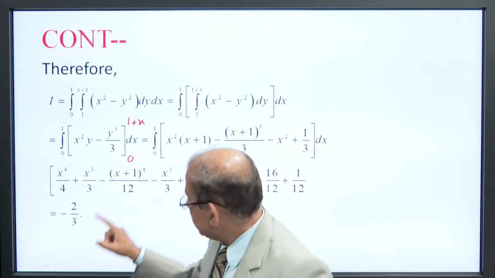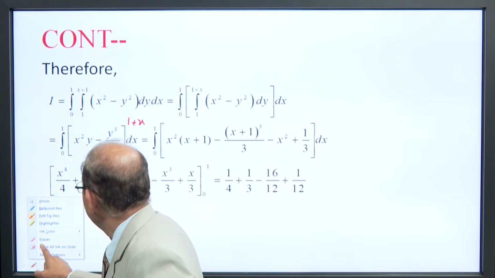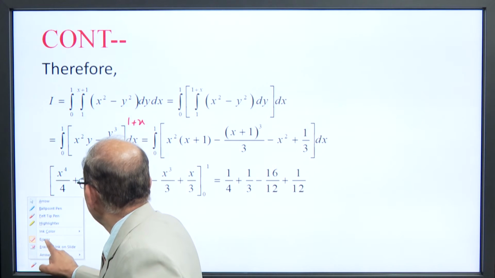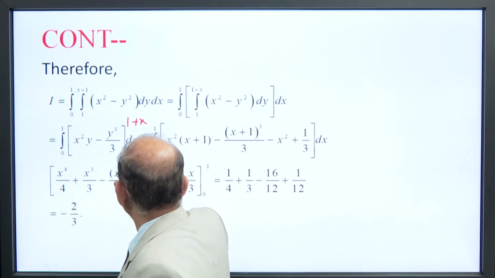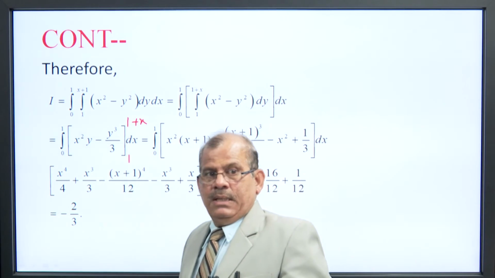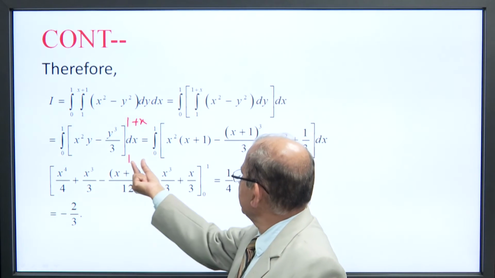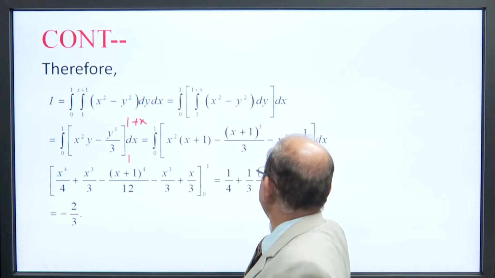Sorry, the lower limit is not 0, it is 1. Substituting the upper limit and the lower limit, we get x square times (1 plus x) minus (1 plus x) cube by 3, minus x square plus 1 by 3.